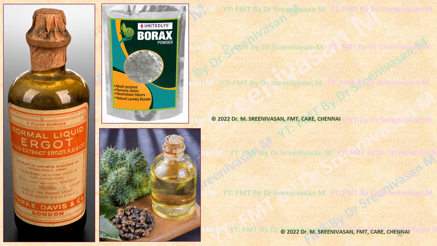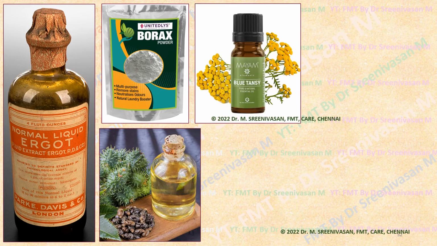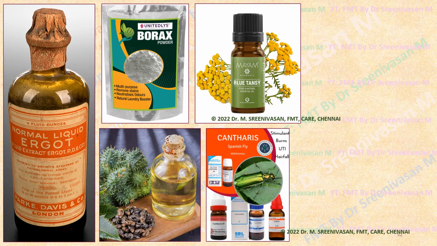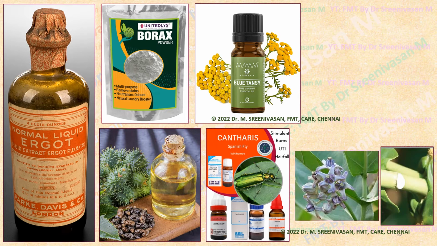This is castor oil, a GI irritant causing inflammation of the GIT and reflex uterine contractions. Oil of tansy and cantharidin are genitourinary irritants. These are all genitourinary irritants, causing inflammation of the urinary tract and promoting reflex uterine contractions.